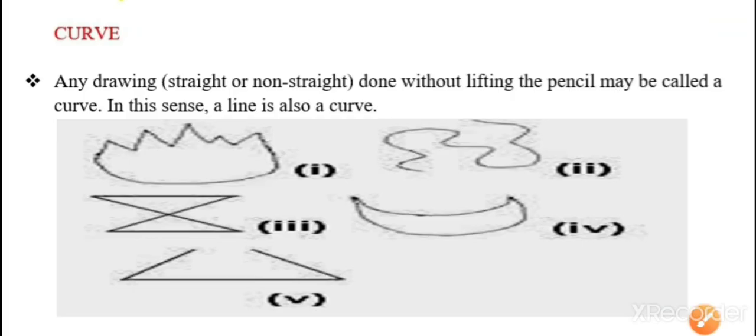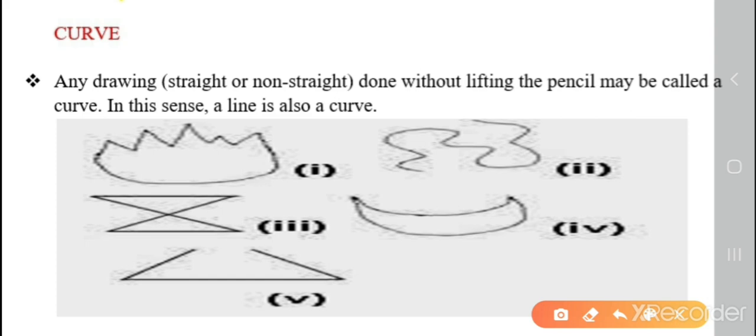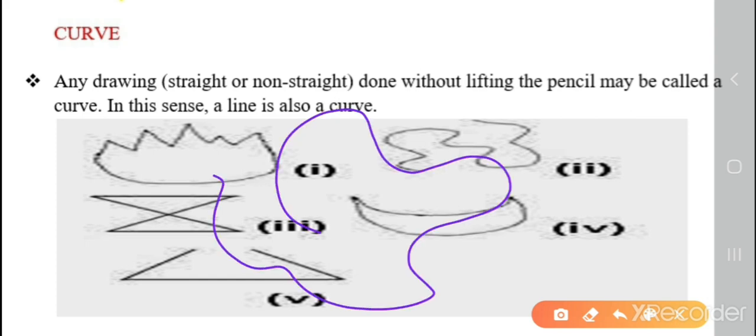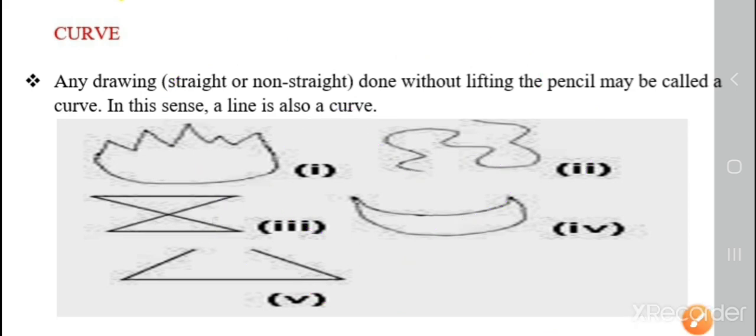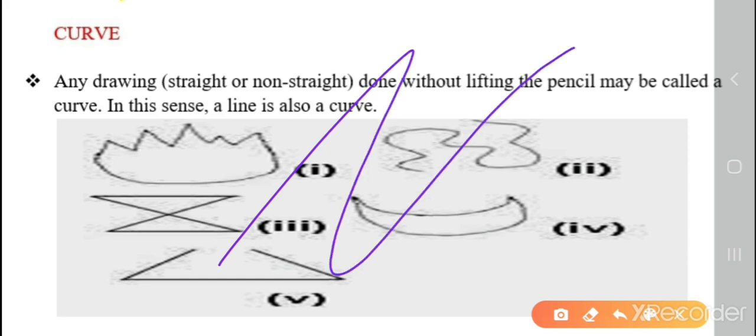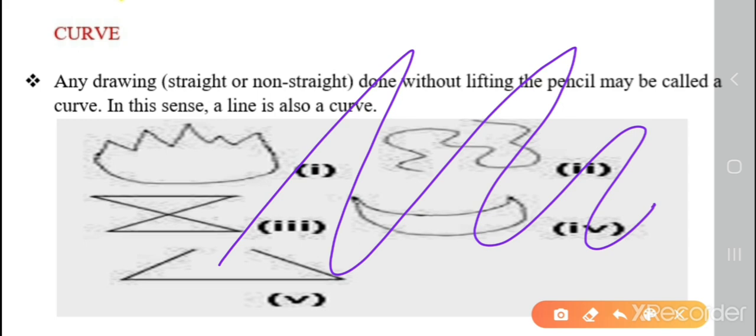Now children, what is a curve? Any drawing, straight or non-straight, done without lifting the pencil may be called a curve. In this sense, a line is also a curve. You take a pencil, start and move like this without lifting the pencil. This is a curve. Again I draw like this, not lifting my pencil. These are curves.